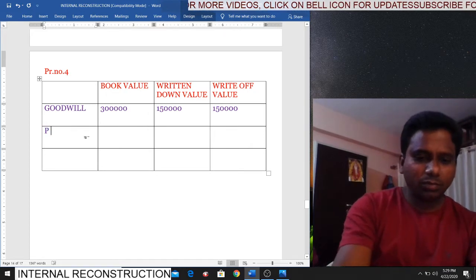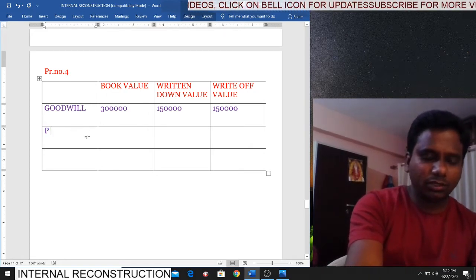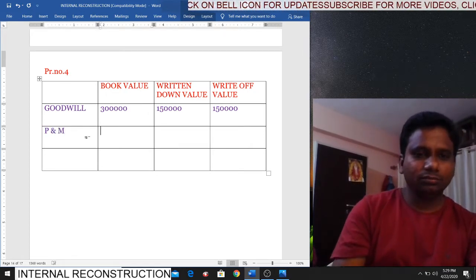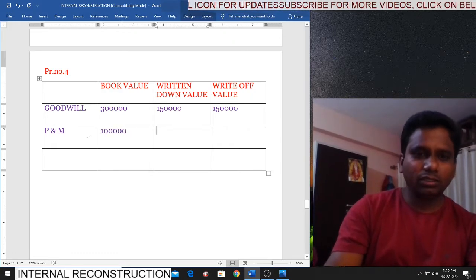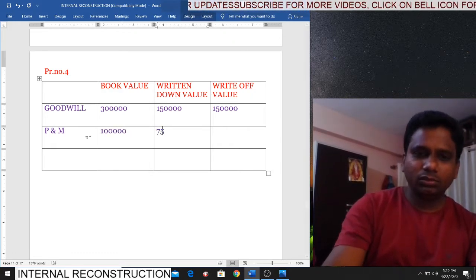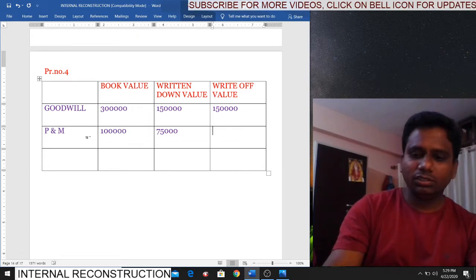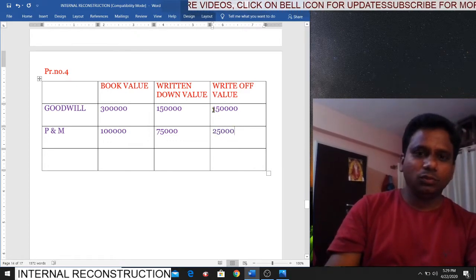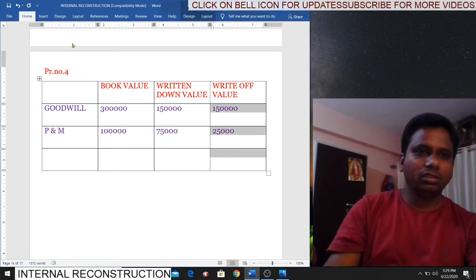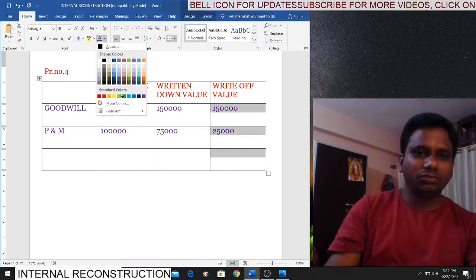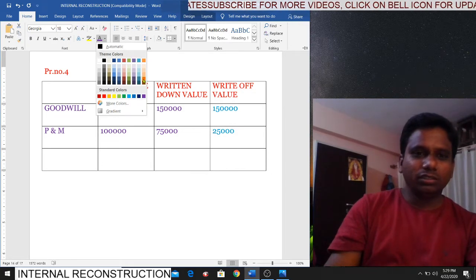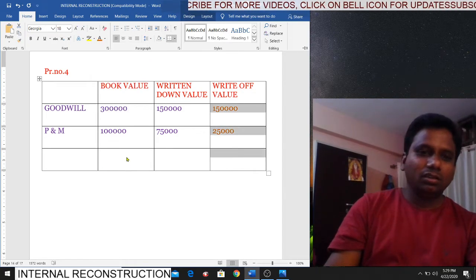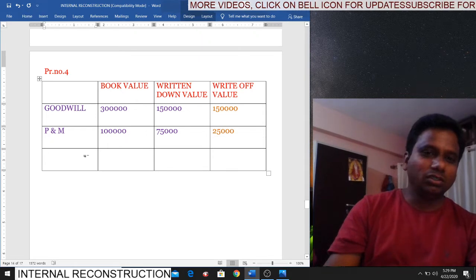Next, plant and machinery. What is the book value? 1 lakh. What is the written down value? 75,000. So what is the difference amount? 25,000. This amount you have to write off. I'll put this in another color. The advantage of doing problems in a digital way is you can add more colors to your problem.